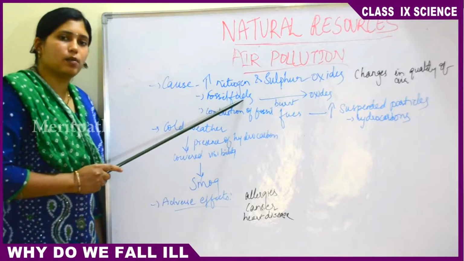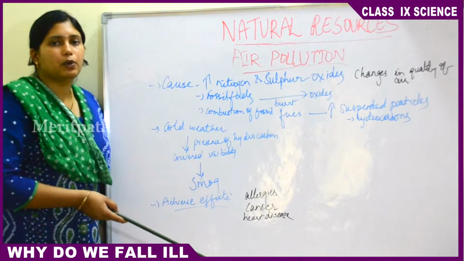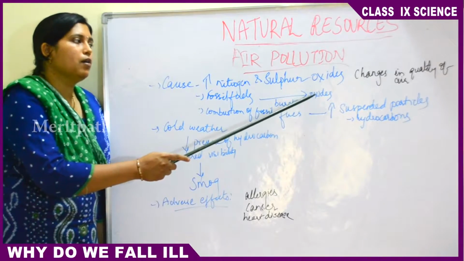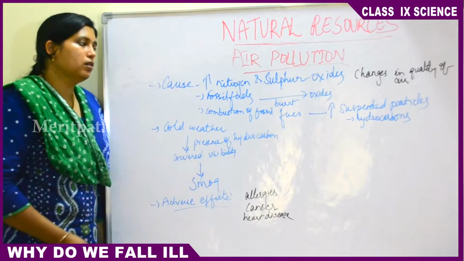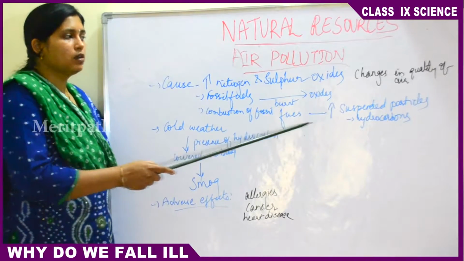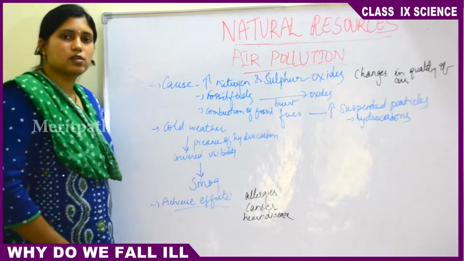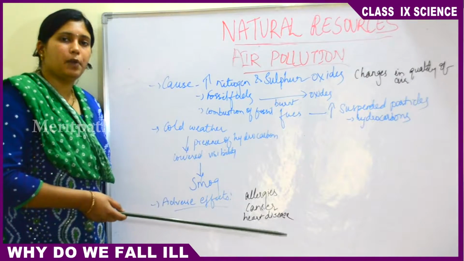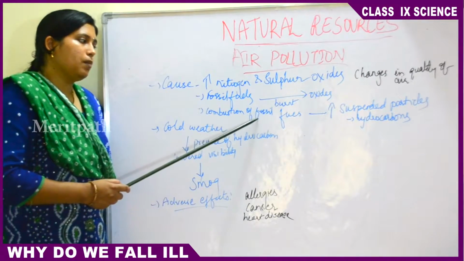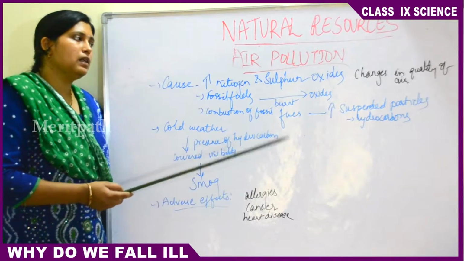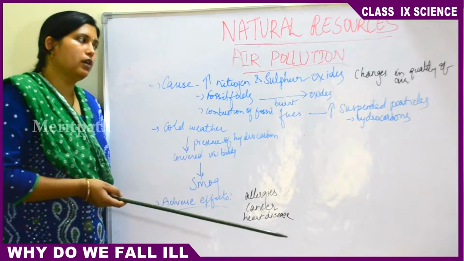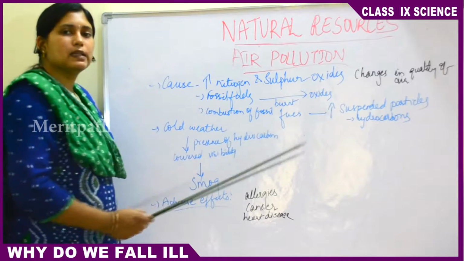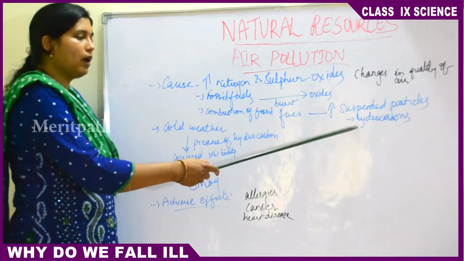When fossil fuels like coal, petroleum and natural gas are burnt, they also emit oxides. So oxides are one major concern which causes air pollution. Combustion of these fossil fuels leads to increasing suspended particles in the air, which always flow freely in the air. So when these fuels are burnt, there is an increase in the number of suspended particles in the air. These suspended particles are called hydrocarbons.